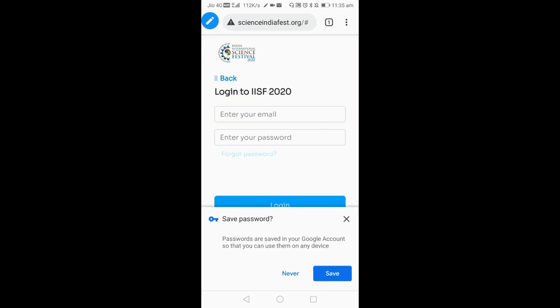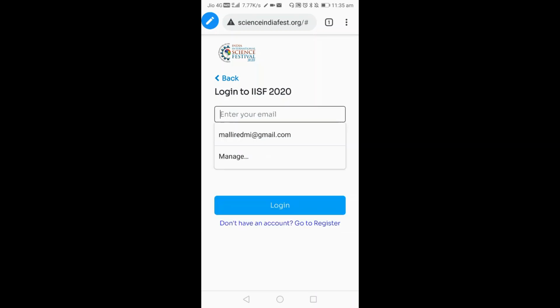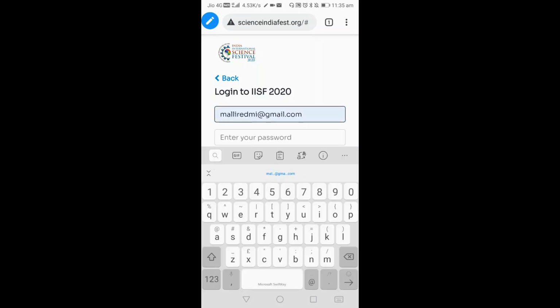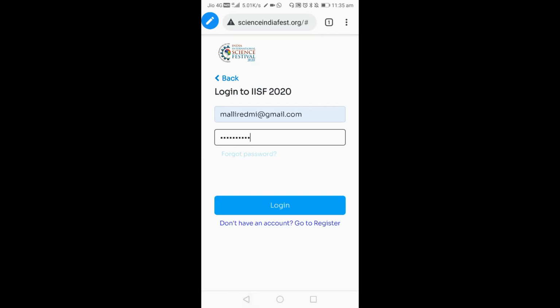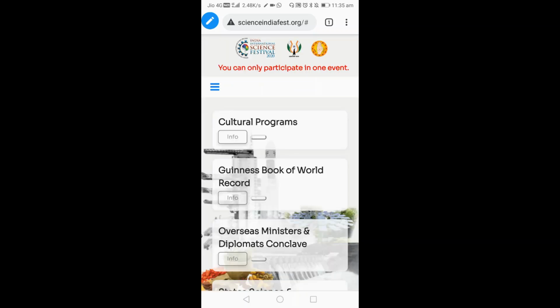Now we will be redirected to the login page. Okay, so enter the mail ID. I will enter the mail ID which I have given, and the password which I have created. So I have entered the password, then click on login.